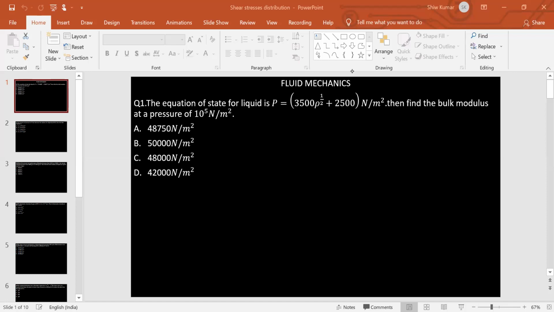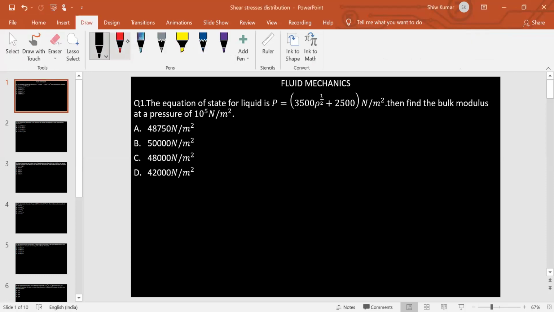Okay, so we have some questions based on the bulk modulus. This is question number 1. The equation of state for a liquid is given, where pressure is related to density as P equals 3500 rho to the power 1 by 2 plus 2500 Newton per meter square. Find the bulk modulus at a pressure of 10 raised to 5 Newton per meter square. See, the bulk modulus is given in terms of density.